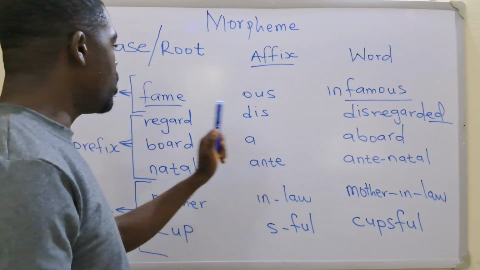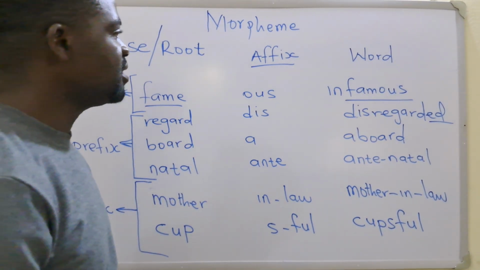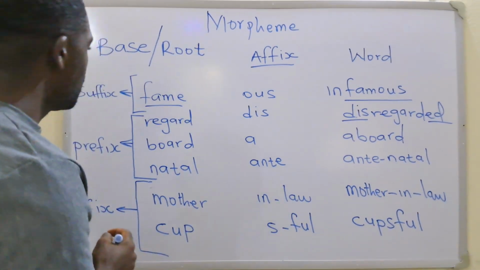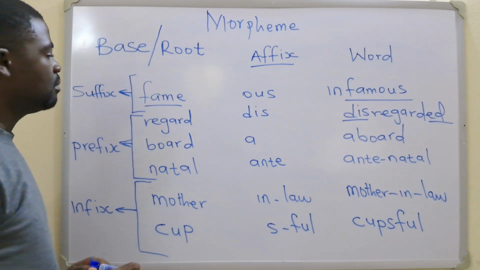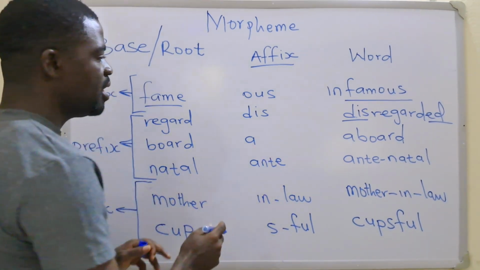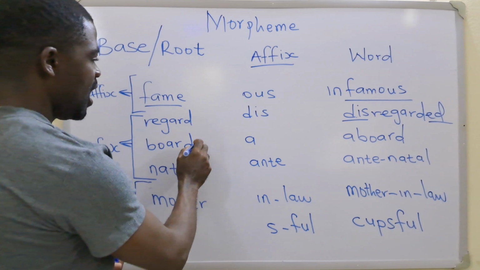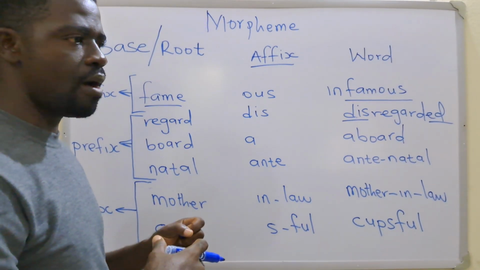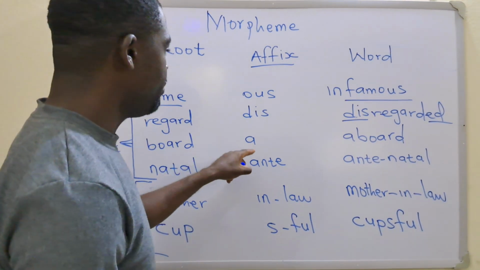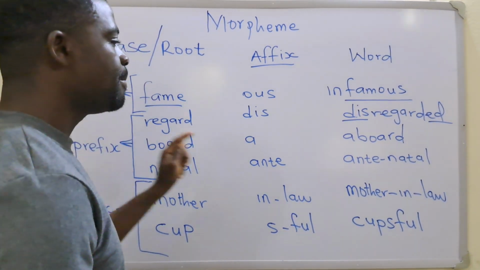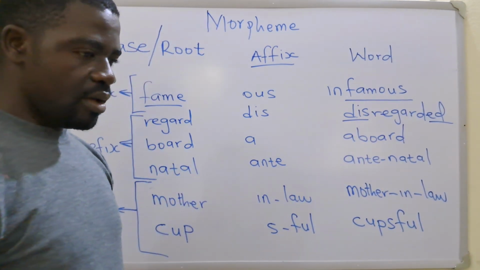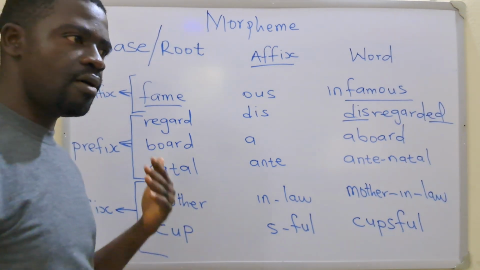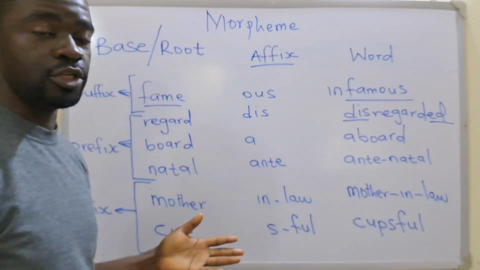So the bound morpheme will come before the free morpheme. In that case, I am having my bound morpheme here. This one, board, this is the bound morpheme. I won't put the bound morpheme after the free morpheme. That way, I won't be able to produce a meaningful English word. The bound morpheme will have to come before the free morpheme. How you order this depends on the meaning of the word and how you understand word formation.